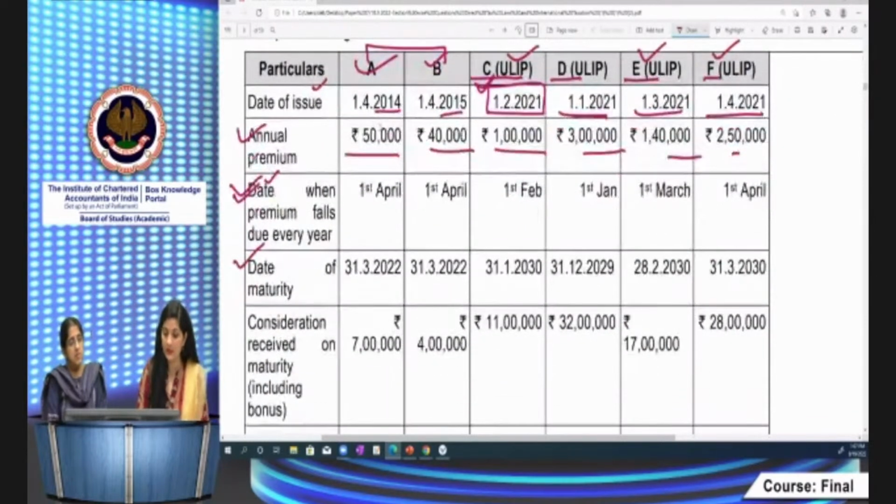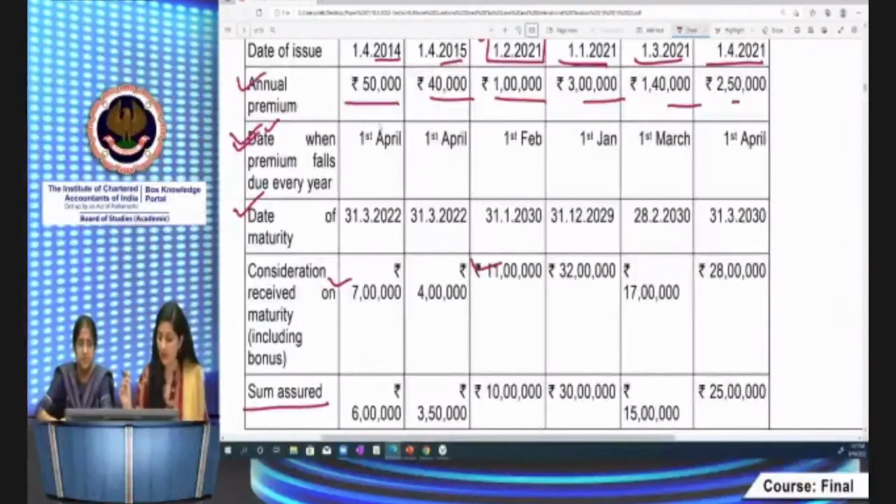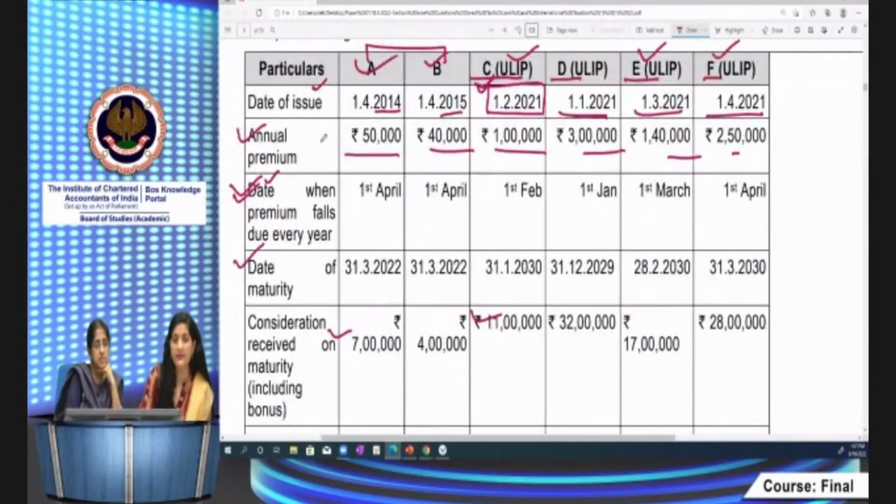These dates are given. Consideration received on maturity, including bonus, is also given here. Then the sum assured is given. Sum assured plays a very important role while deciding the exemption provisions, or deductions under section 80C also. Deduction in respect of ULIPs is also allowable under 80C, and for other life insurance policies, deduction is allowable.